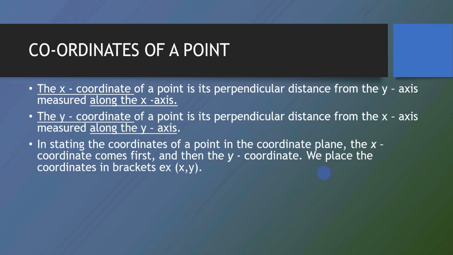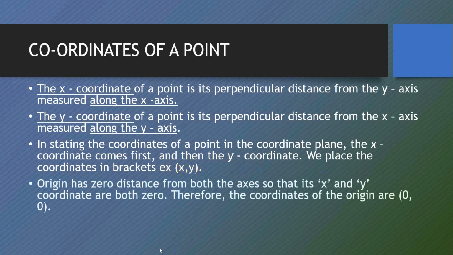In stating the coordinates of a point in the coordinate plane, the x-coordinate comes first and then the y-coordinate. That means whenever we are writing the ordered pair of a point, or depicting the position of a point in the form of an ordered pair, we always put the x-coordinate first and then the y-coordinate. So the ordered pair becomes (x, y), written in brackets separated by a comma.